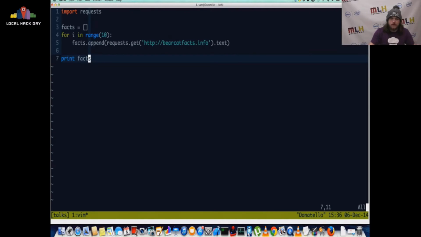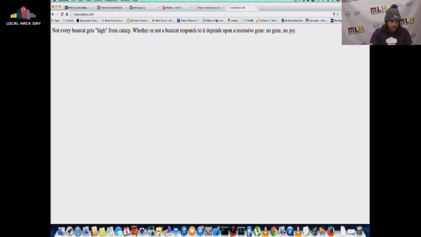So once you can send an HTTP request and get data back, you can do all kinds of crazy stuff with it. I'm gonna talk about something else real quick. Right now we're just getting text back from this API. You send it a request, it gives you text. But there are other forms of communication. You're not just going to get a string every time you use an API.